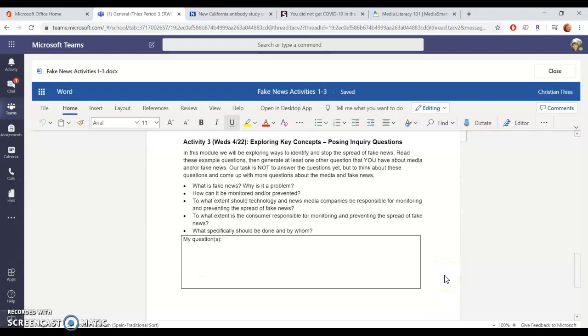And finally, activity 3, exploring key concepts and posing inquiry questions. I know this one seems like it's a lot of questions for you to answer, but if you actually read the instructions carefully, you will notice our task is not to actually answer these questions yet, but just to think about other questions and come up with more questions. It's like you're preparing for a Socratic seminar and trying to figure out, what more do I want to know? What am I curious about? So these are some example questions to get you started, and I would like you to at least think of about 3 other questions that you have to get full credit. This is a little 5-point assignment. So I think you should be able to come up with a few questions that you're curious about, or something more that you're intrigued by in this article.